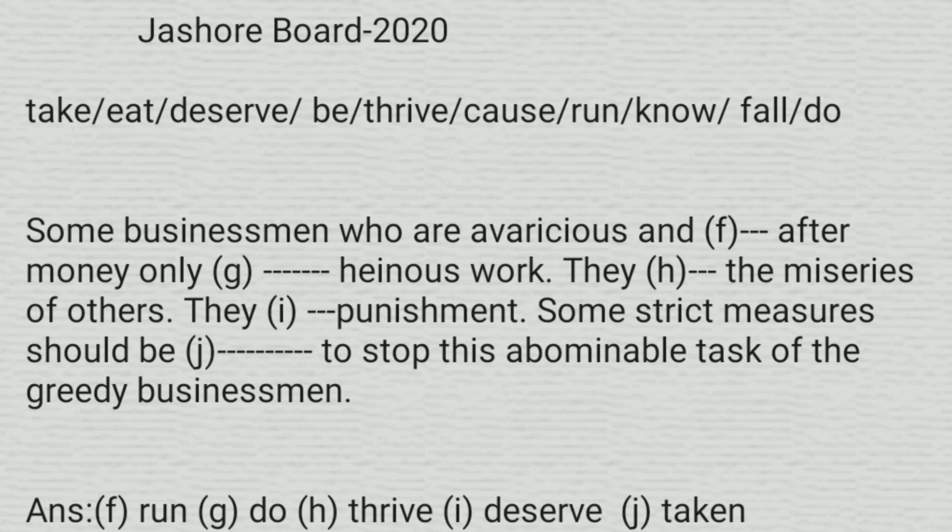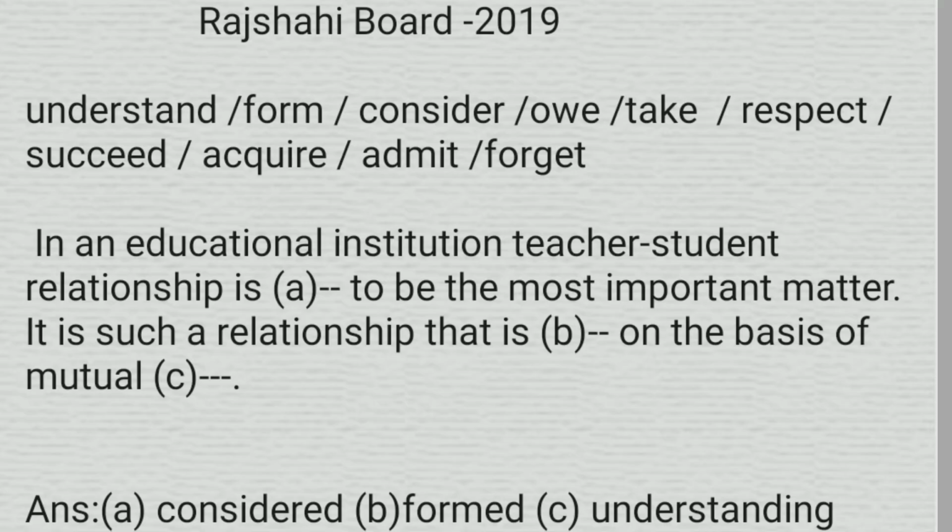Dear students, now we will solve our second board question. It has been taken from Rajshahi Board 2019. The given verbs are understand, form, consider, owe, take, respect, succeed, acquire, admit, and forget. Now, we will read the passage.